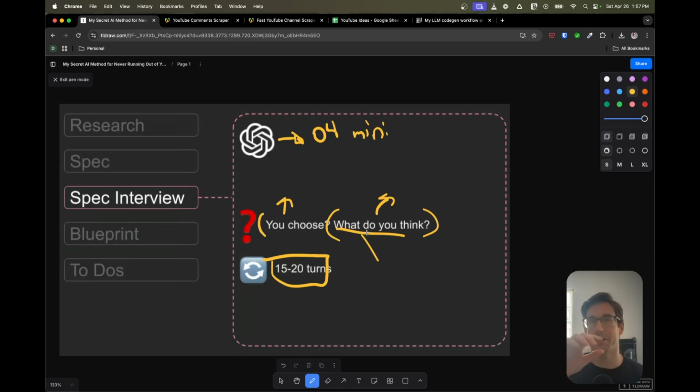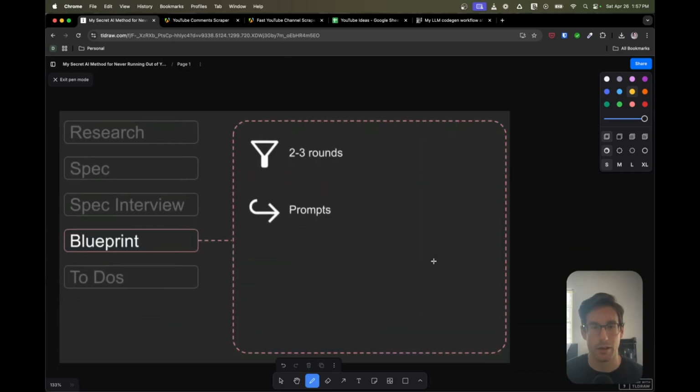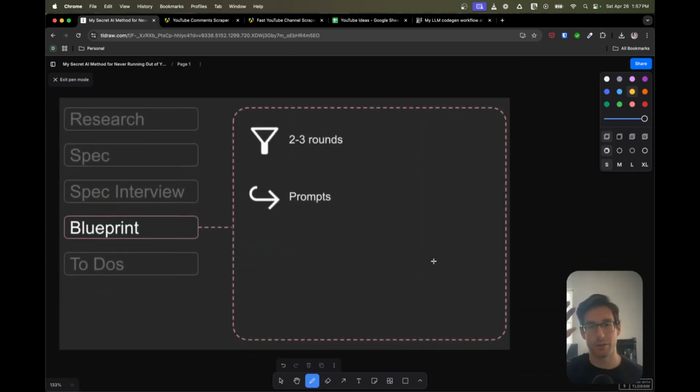I'll show you more specifics on my example for this application. I'll walk you through my building of the spec, blueprint, and to-dos, and then I'll let you go off and build this or other apps. So the next step here is the blueprint. So we've established our spec. The spec has been created by O4 Mini.